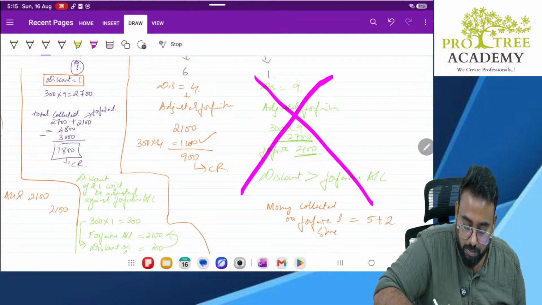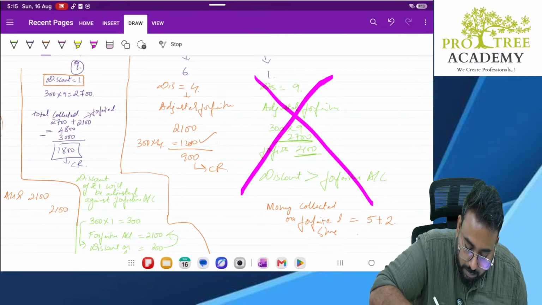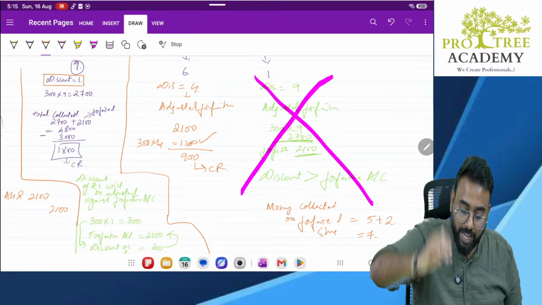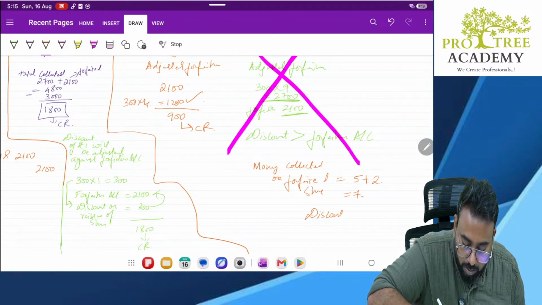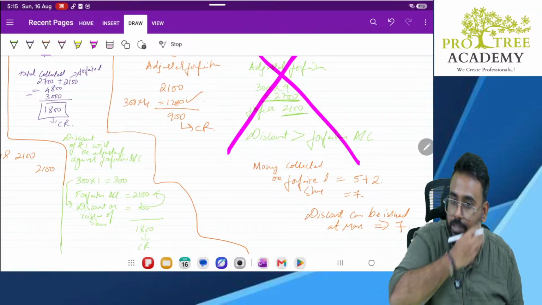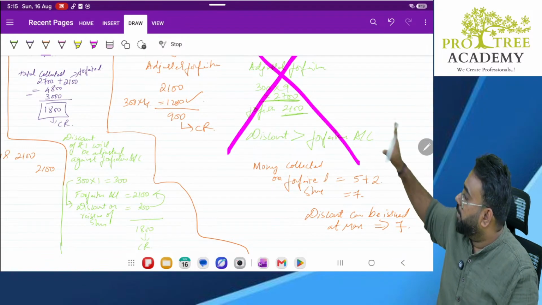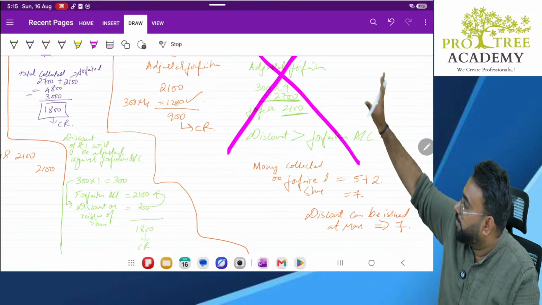Correct, no? 5 plus 2, 7 rupees was collected, sir. So you can issue discount at max 7 rupees. So you cannot issue discount more than 7 rupees.